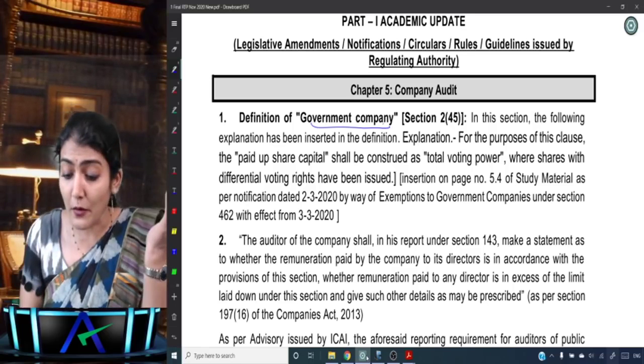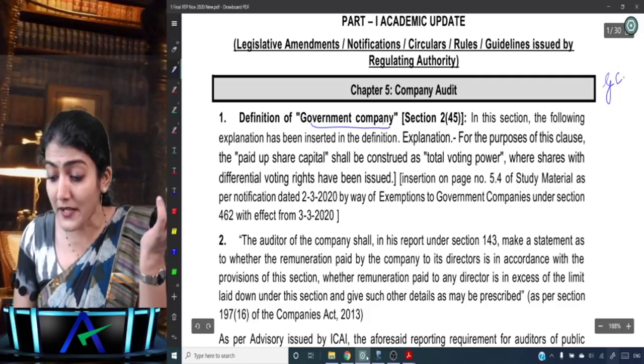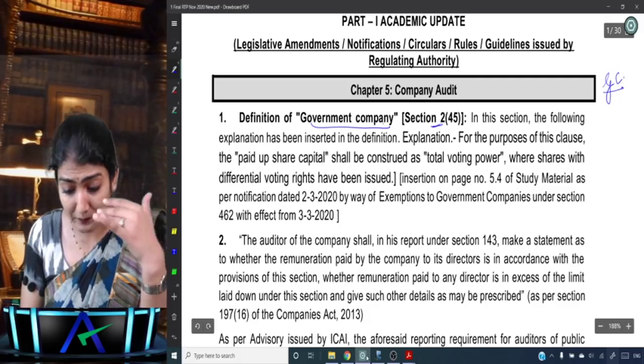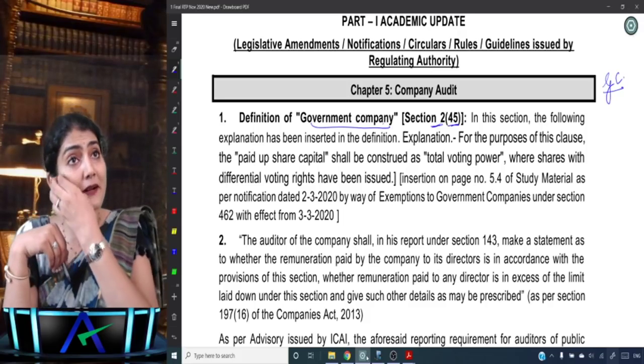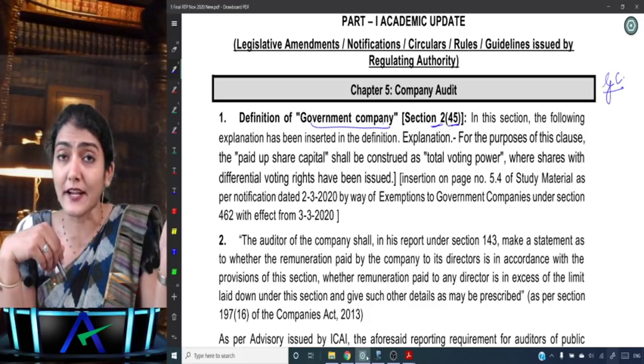So first we look into the definition of a government company as per Section 2, clause 45. What is the definition we have always been studying so far?